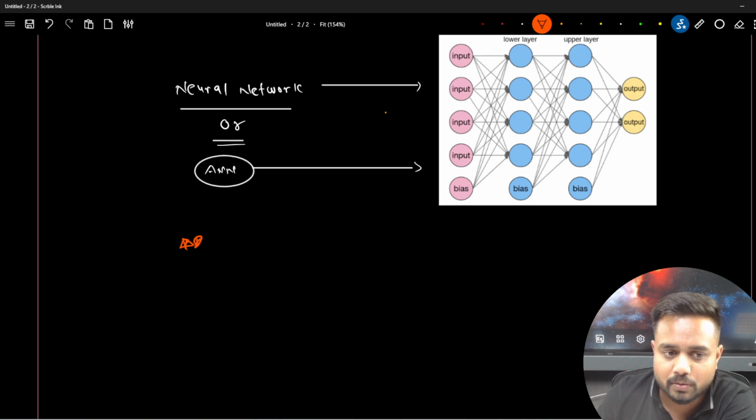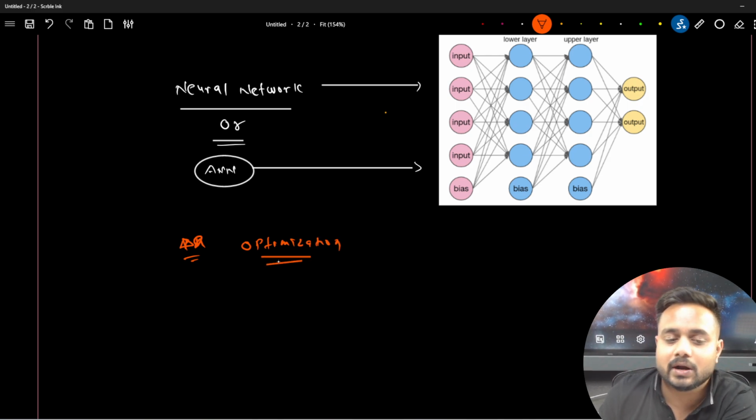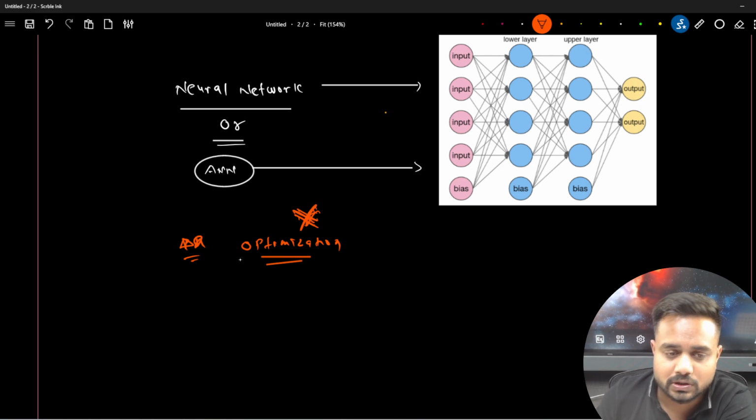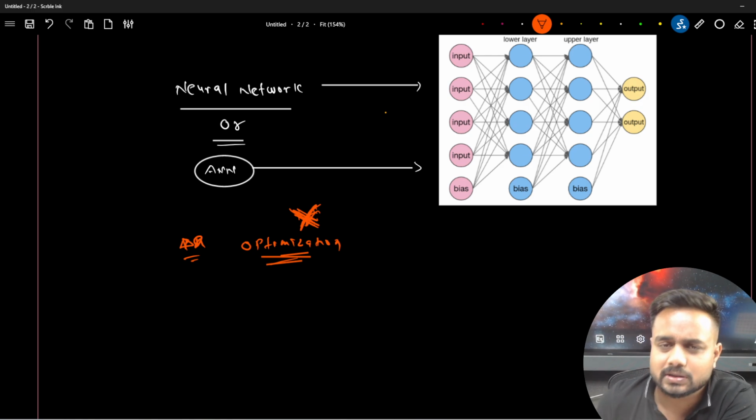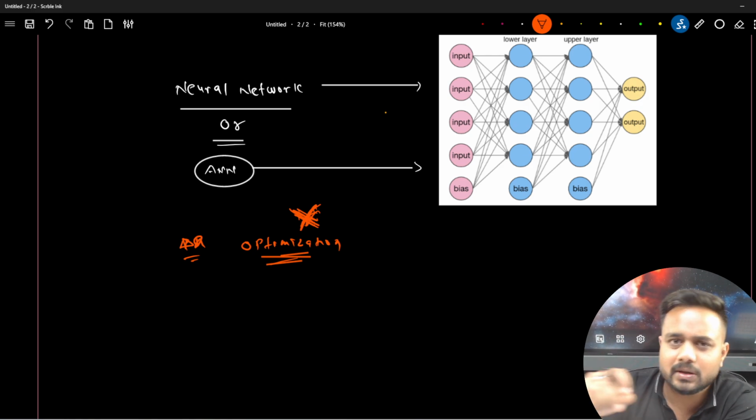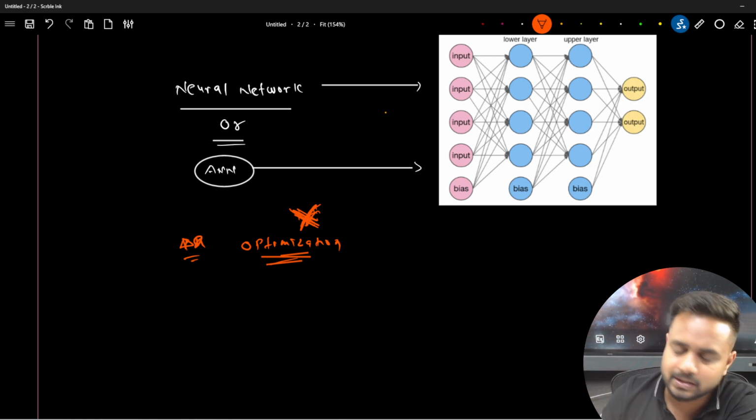There was no such optimization technique, right? Optimization techniques like gradient descent, Adam optimizer, RMS optimizer, AdaGrad, and all the different types of optimizers were not there. So the optimization technique was not there. The perceptron and the multi-layer perceptron were simply processing the information, that's it, nothing else.